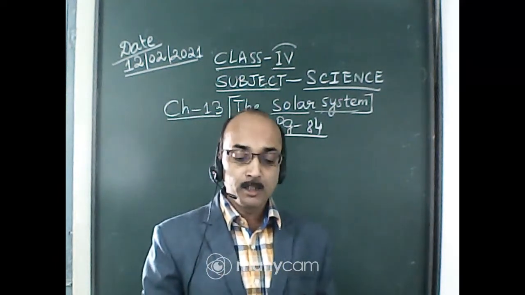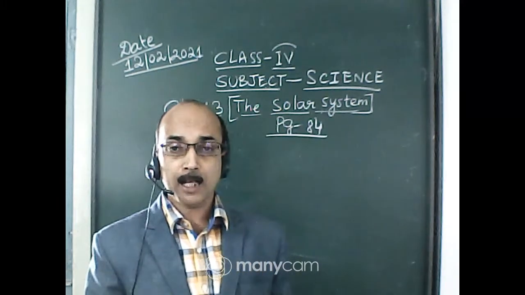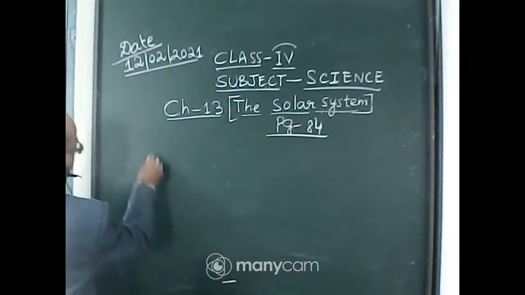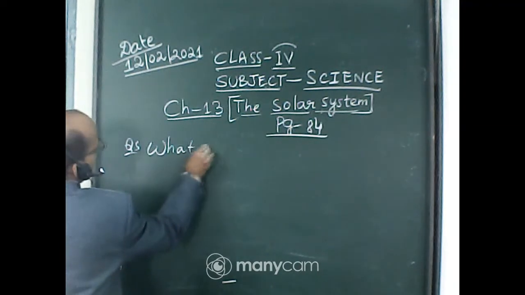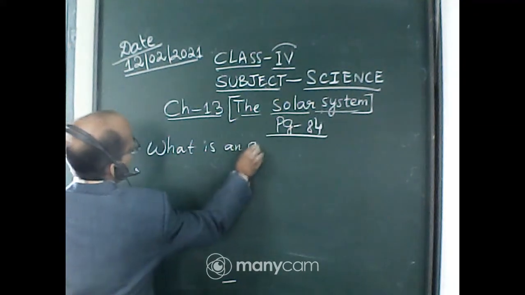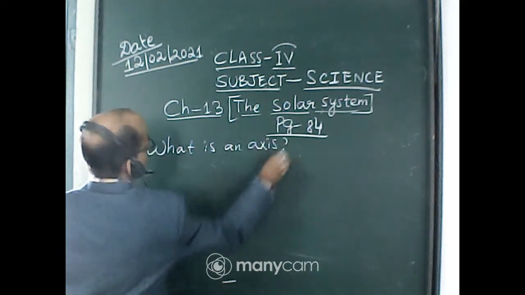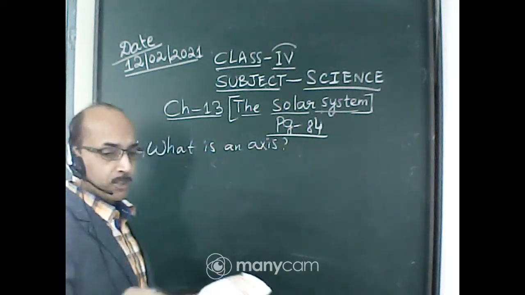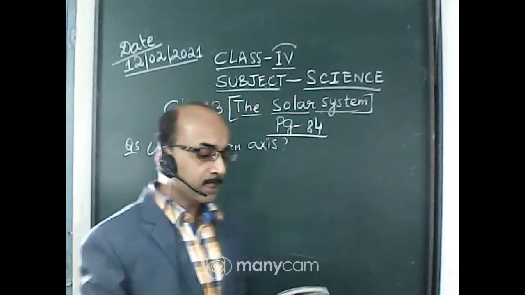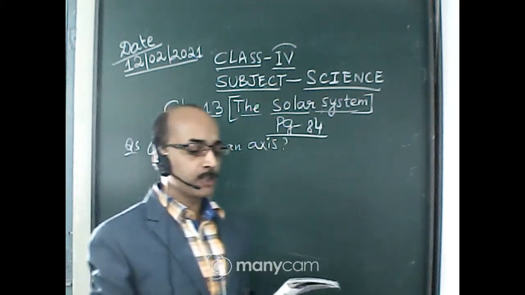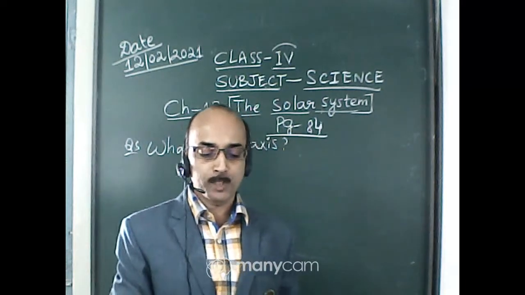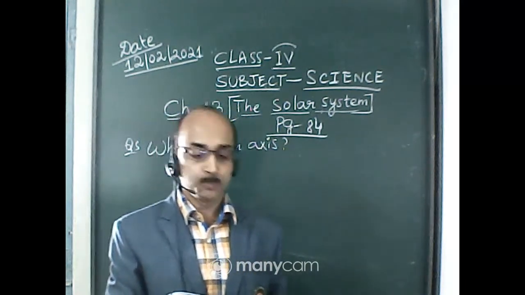We know here axis. Question: what is an axis? Axis is an imaginary line passing through the center of the earth and coming out from the earth at the north pole and the south pole.